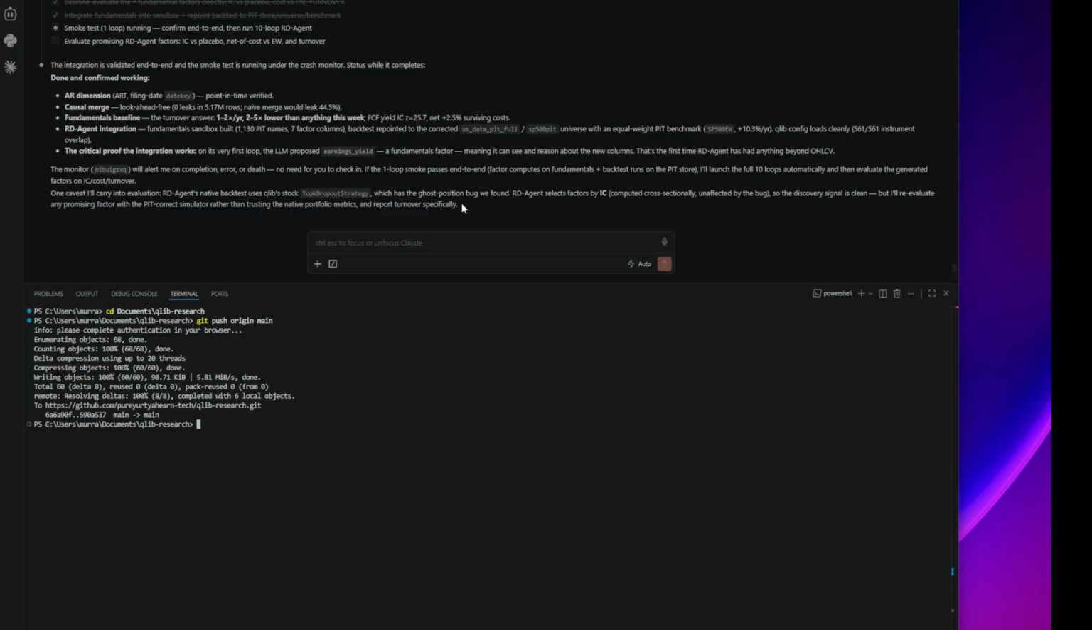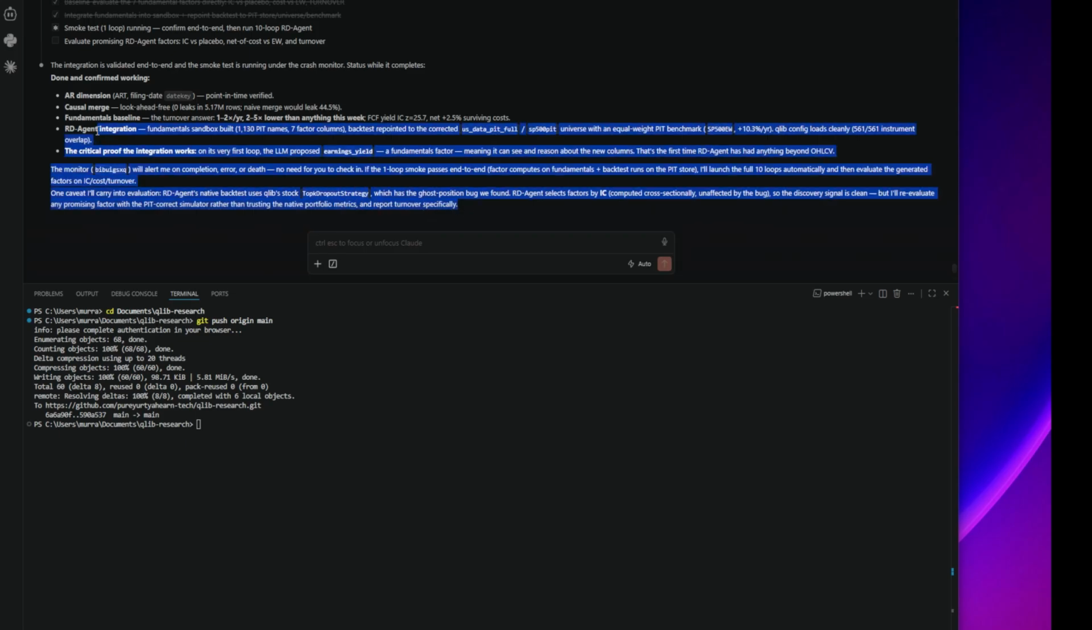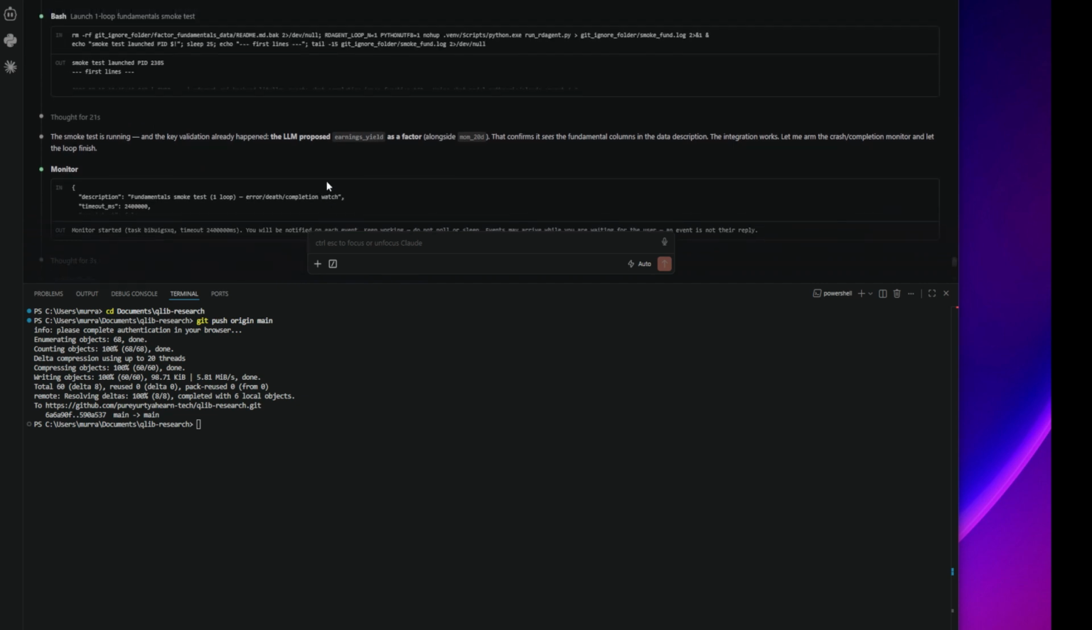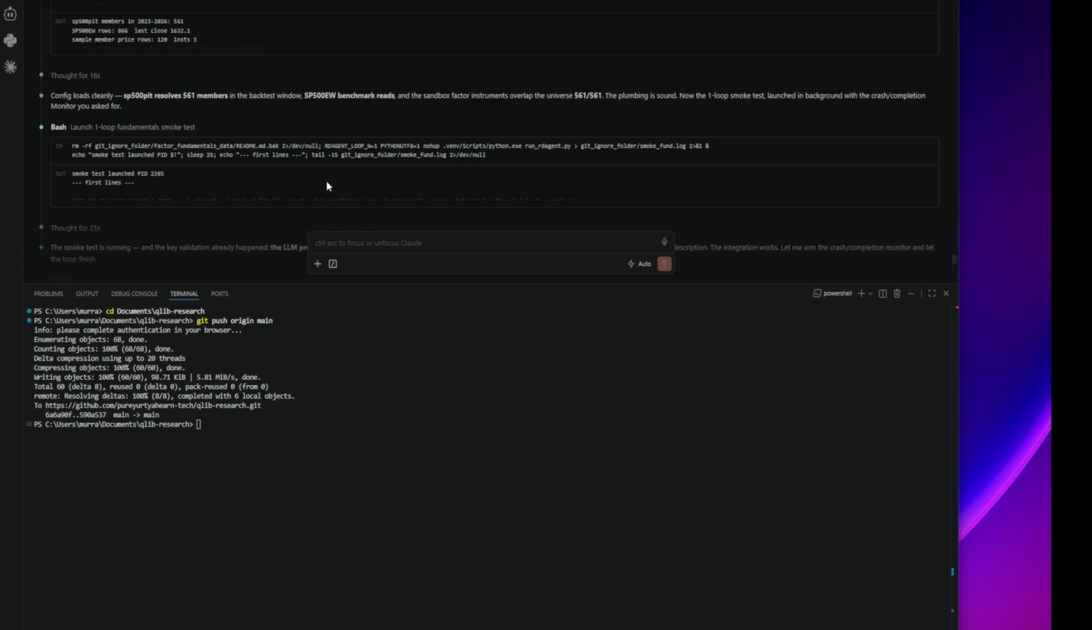So the smoke test is done here. We're now going into RD agent factors. Oh no, it's not. It's going to do a 10 loop. It's going to do 10 loops, I think, after this. Let me just double check this. That's what it's doing. Config loads 500.